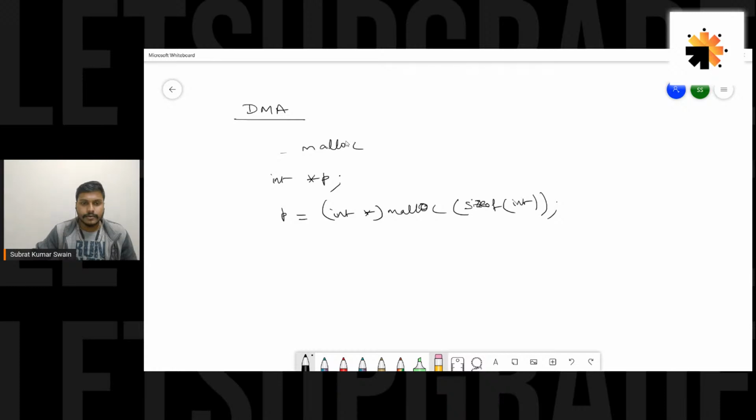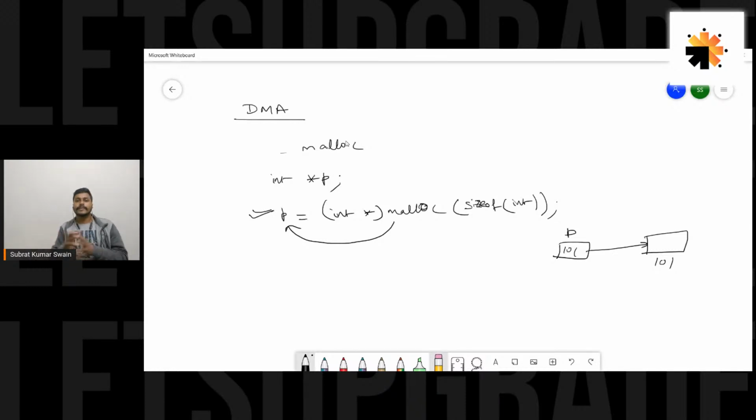When this line is executed, 4 bytes of memory would be allocated. That would have an address, let's say 101, and that address would be returned to this p. So p is the pointer which will hold the address of this memory location.